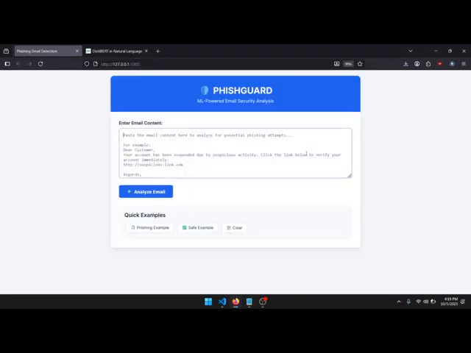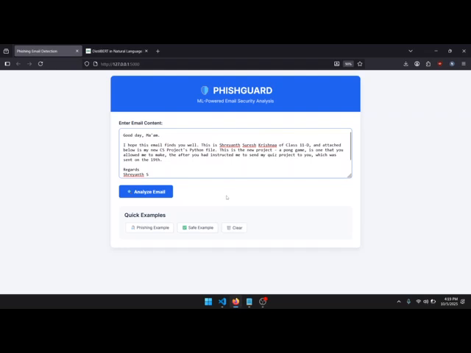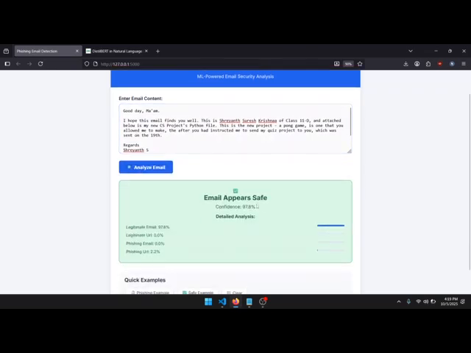Let me copy in the text of an email that I sent to one of my teachers. When I click Analyze Email, the content of this email will be fed to a machine learning model, which analyzes it and returns two outputs. One is whether or not the email is safe, its prediction. Is it a phishing email or a safe email? And second, its confidence in that prediction. Now, the model doesn't just analyze sentiment. It can also detect whether or not there are phishing links attached within the email.